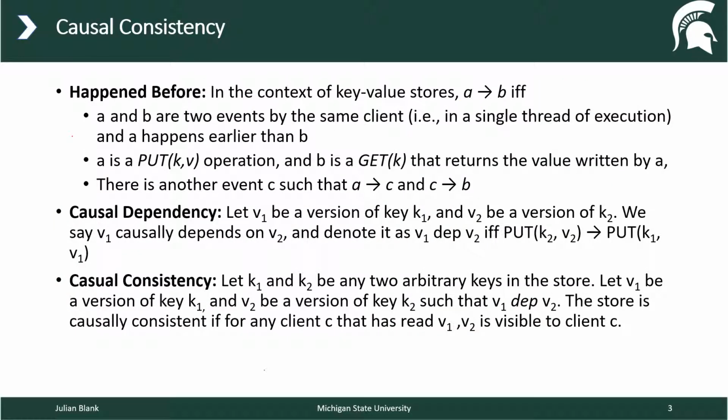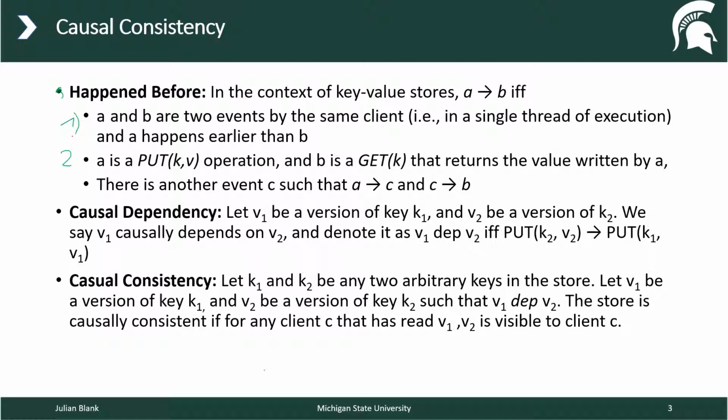Now let's quickly recap the happened-before relation, or in general the causal consistency. First let's come to happened-before. We have the same three cases as we've had with the events. The first case: if two events happen at the same client and one event happens before the other, we do have the happened-before relation.